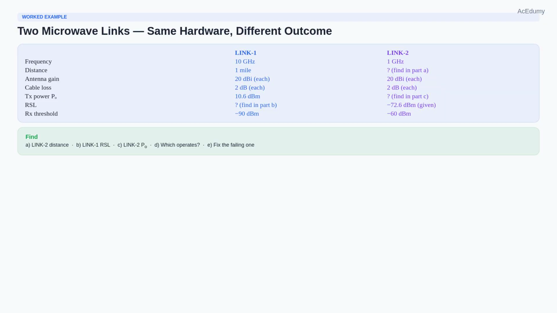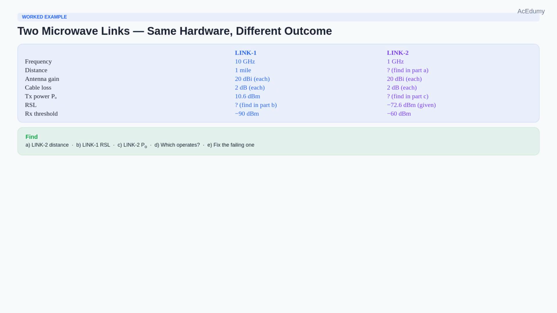Today we have two microwave links and we want to figure out which one will actually work. Here is the setup. LINK-1 operates at 10 GHz over a 1-mile distance. LINK-2 operates at 1 GHz, but its distance is unknown. We have to find it. Both links use the same antennas with 20 dBi gain at each end, and the same cabling with 2 decibels of loss at each end. We have 5 parts to solve.